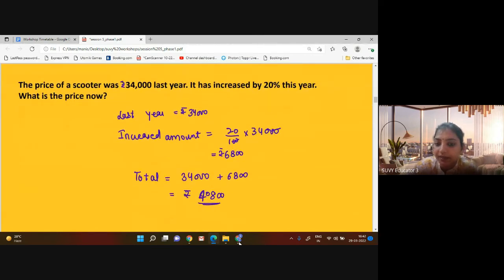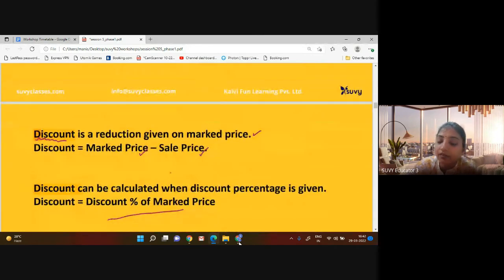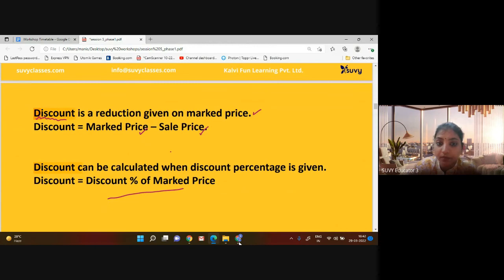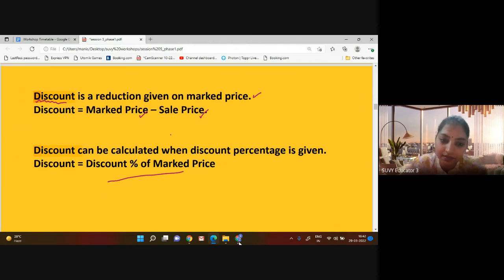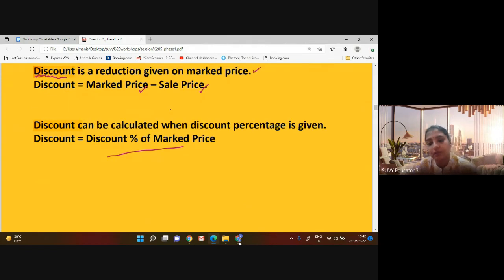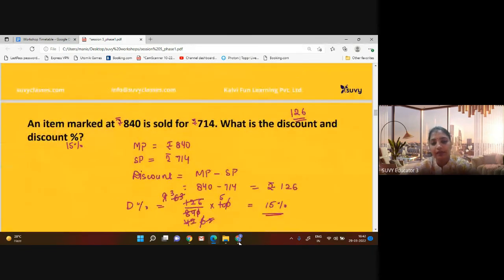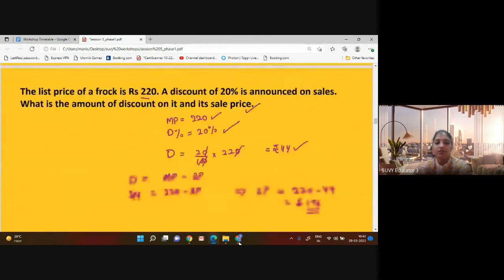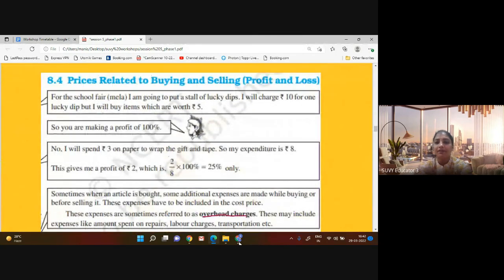Again, if a price is increased or decreased, then we have talked about the concept of discount, right? In discount, we have checked the market price and sale price. The difference between market price and sale price is the discount, and discount percentage is based on the market price. Then we have solved some problems based upon discount. Then we have talked about profit and loss.